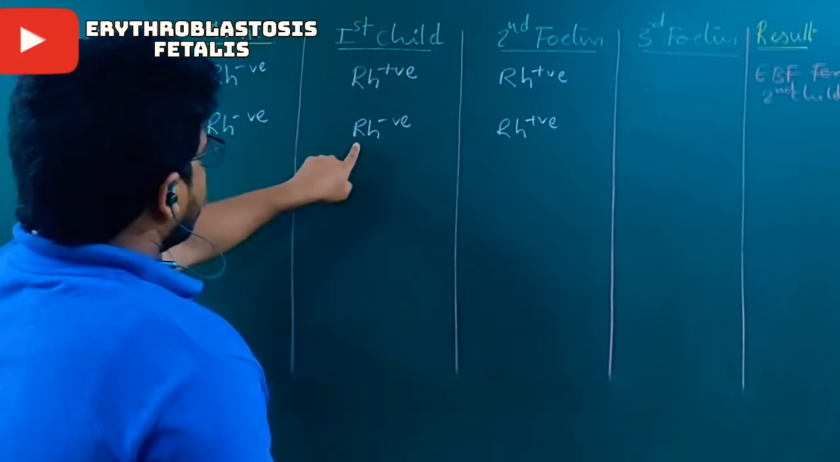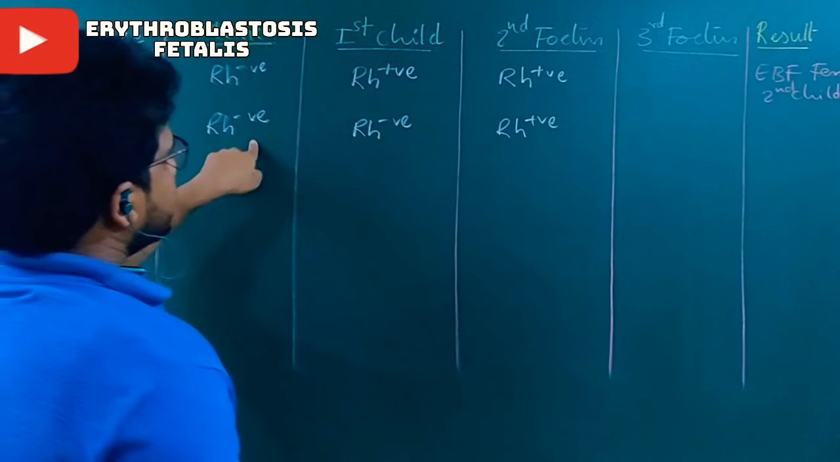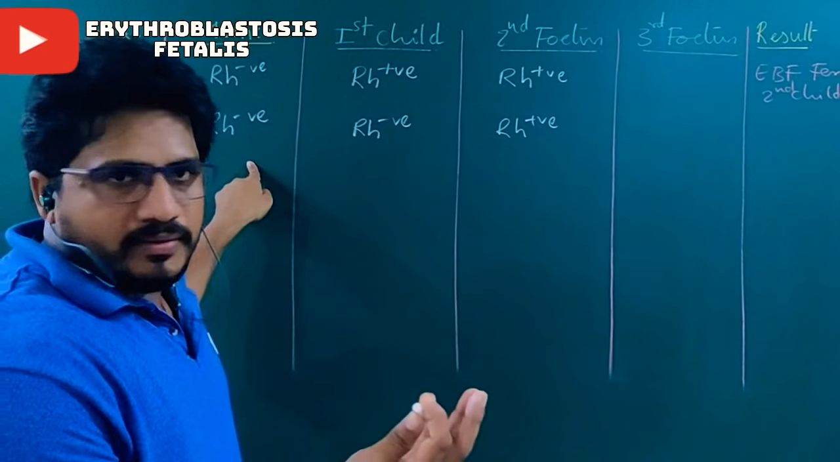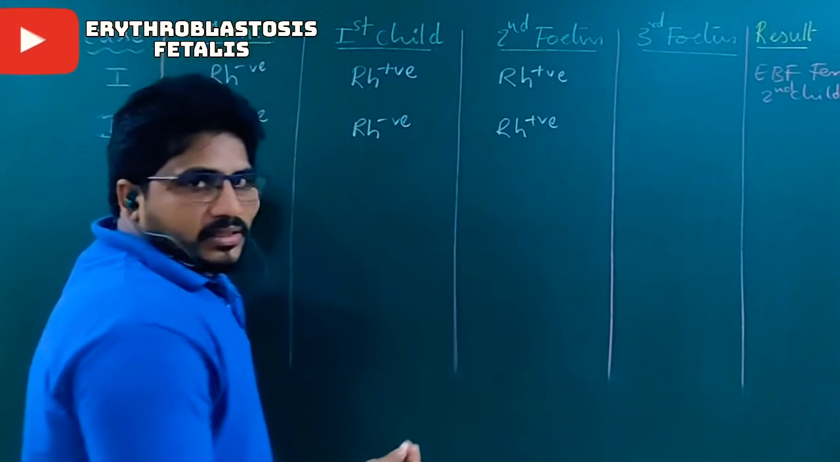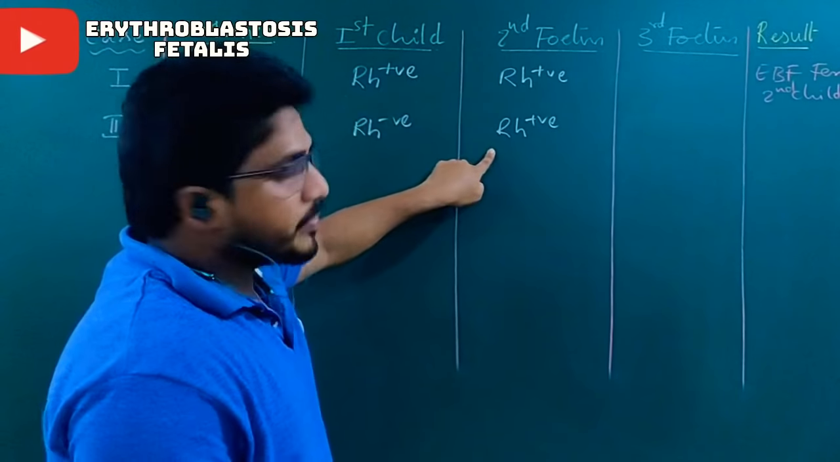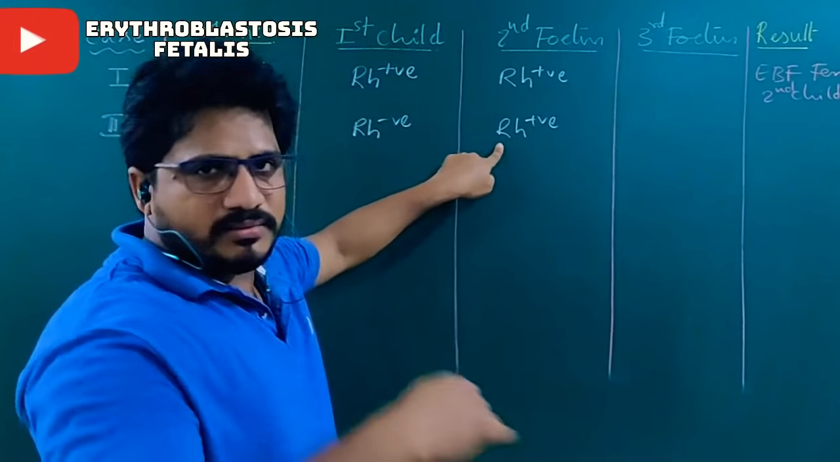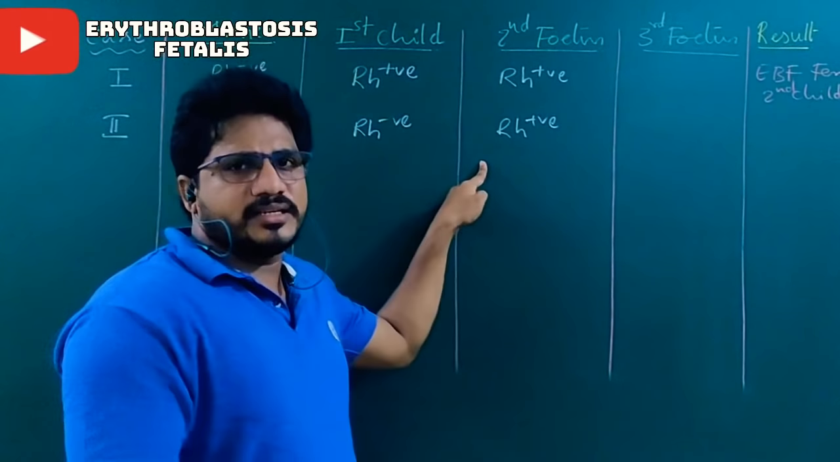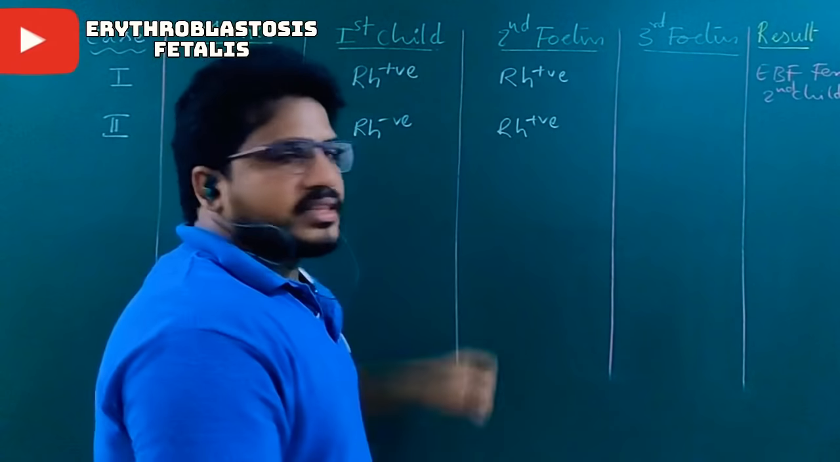Then what will happen? Here there is no reaction between the mother and the first child. Why? Both are negative, no antigen, so no antibody will develop. The same mother carries the second pregnancy, but the second fetus is positive. This fetus grows and these two bloods have no contact. Fetus and mother blood do not contact, so nothing will happen.